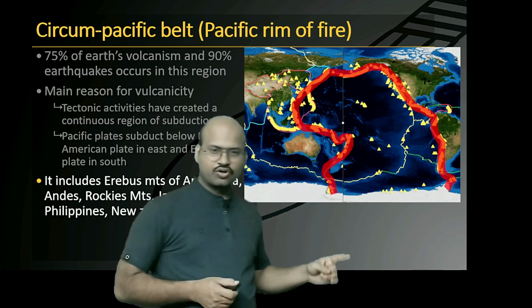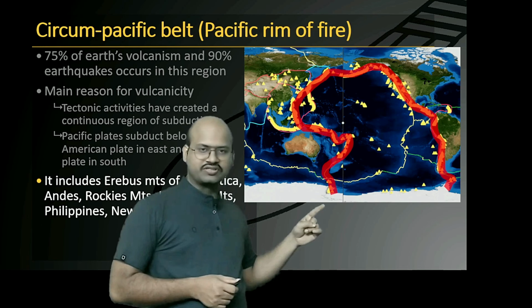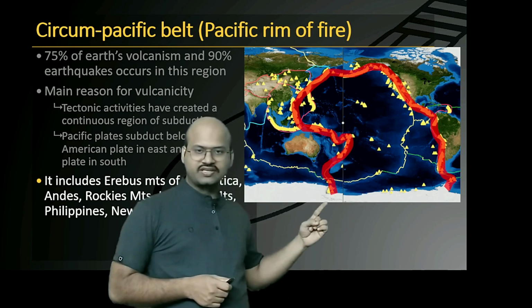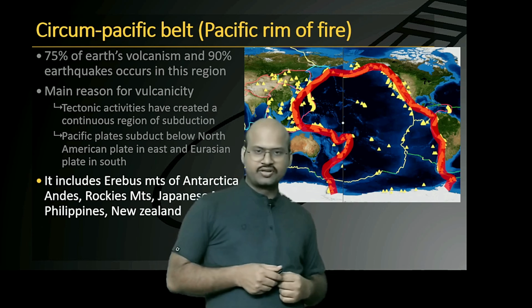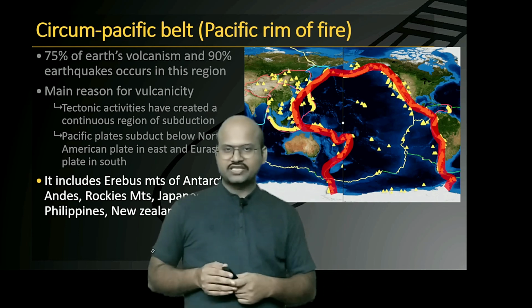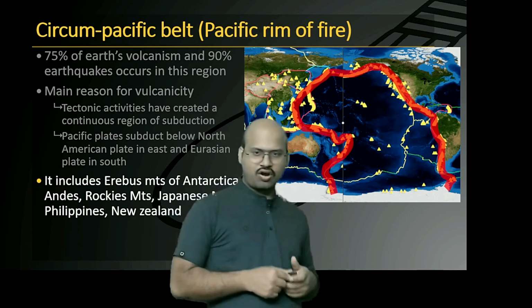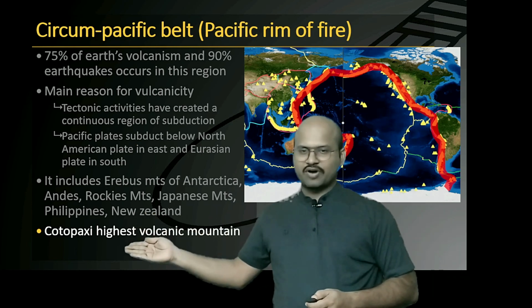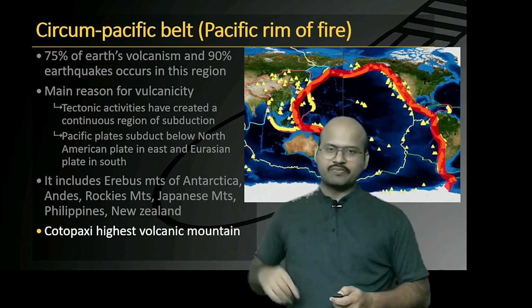Some people include the Antarctica volcanoes in this Pacific Ring of Fire. However, most of the volcanoes here are due to hotspots. So some references will include it in the Pacific Ring of Fire while others will not. Cotopaxi is the highest active volcanic mountain and it is located in the Pacific Ring of Fire.